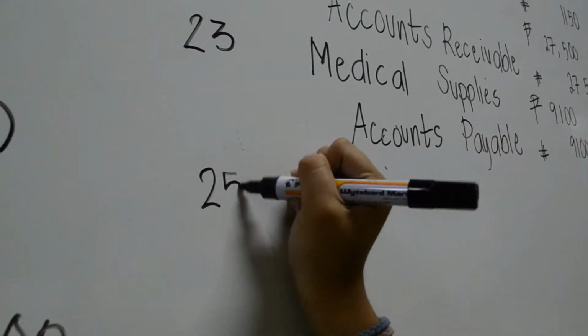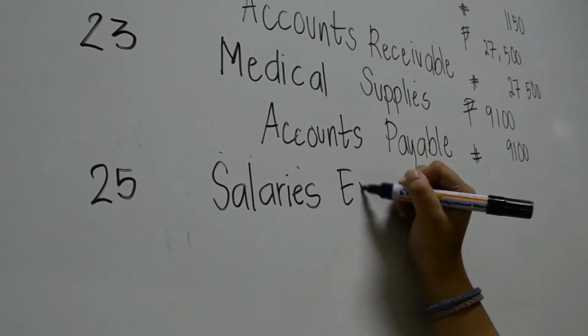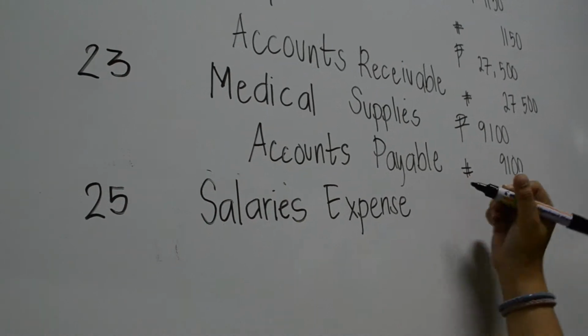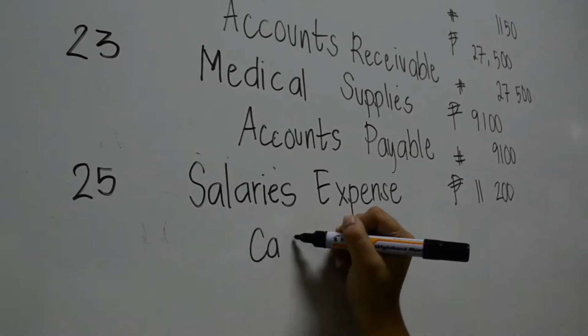On March 25, the company paid salaries amounting to 11,200. So we record salaries expense on the debit side and cash on the credit side.